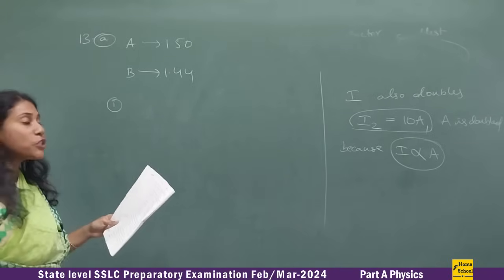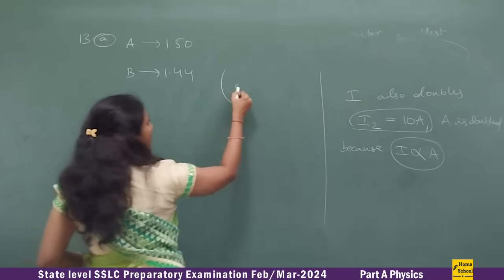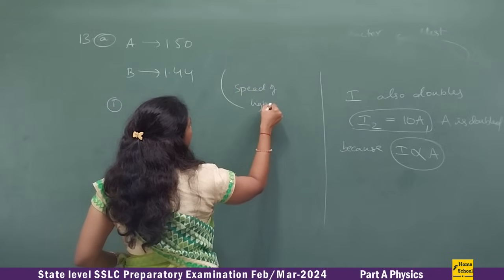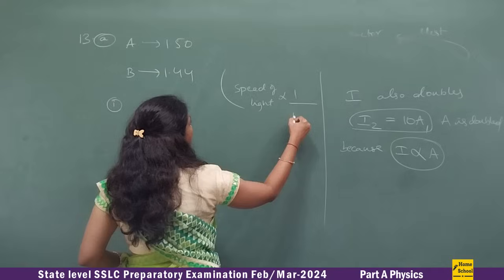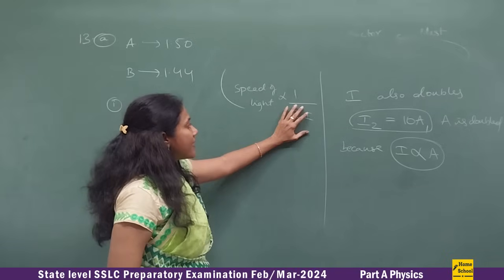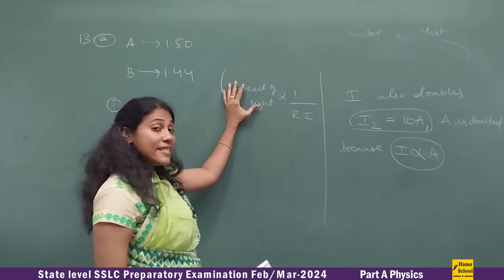That means which medium is thicker. We all know the speed of light is inversely proportional to refractive index. So the greater the refractive index, the lesser the speed of light. That means the medium is denser.